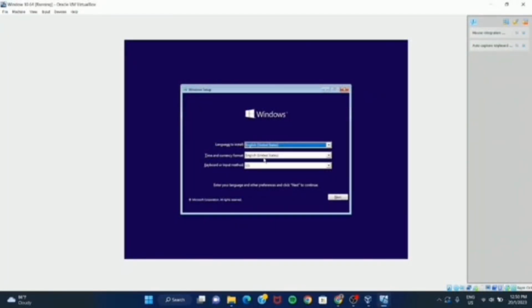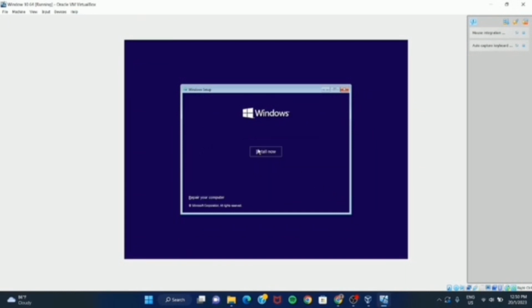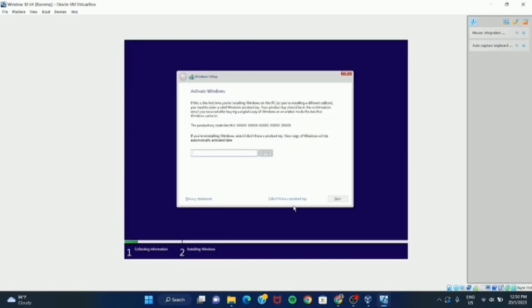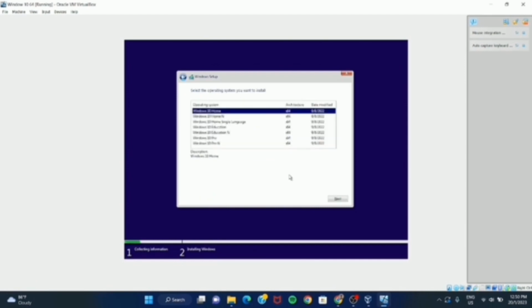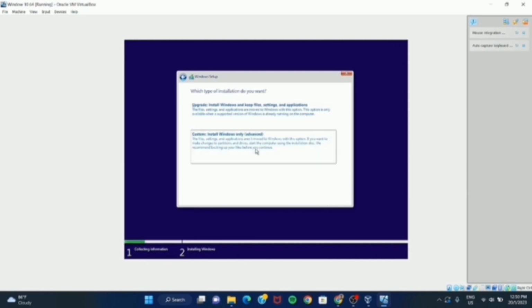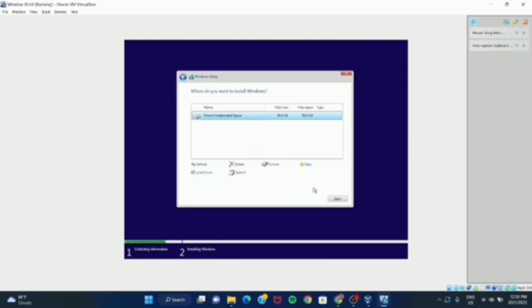Confirm your language and click next. Click install now and wait for the setup. Click I don't have a product key, select Windows 10 Home and click next. Select accept the license and click next. Select custom installation, click new, change the size to 31440 and click apply.